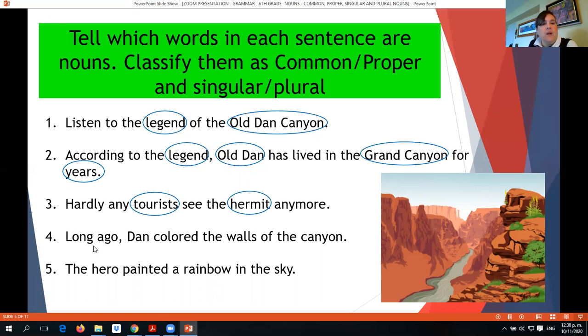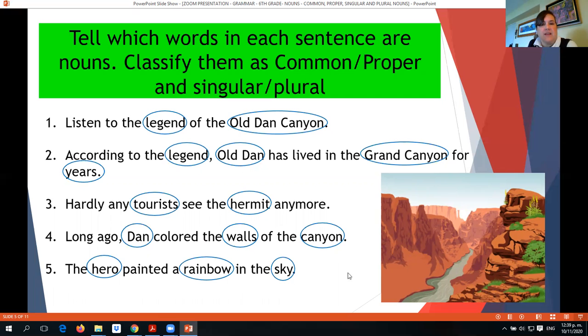Number 4, long ago, Dan colored the walls of the canyon. We have Dan as a proper noun, we have walls as a plural noun, and we have canyon, in this case not a proper noun, but a common noun, and it's singular. Then we have, the hero painted a rainbow in the sky. Hero, okay, common noun, and rainbow as a common noun.